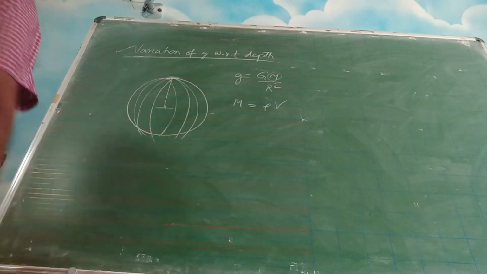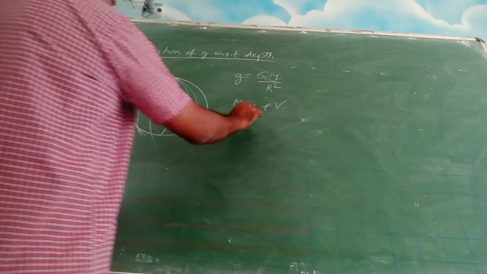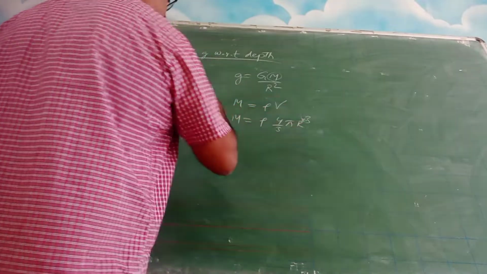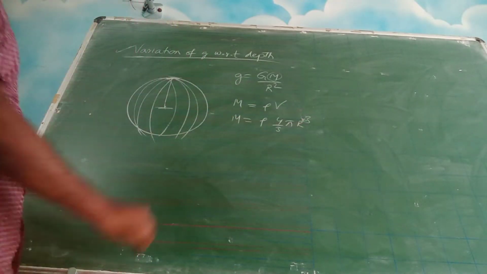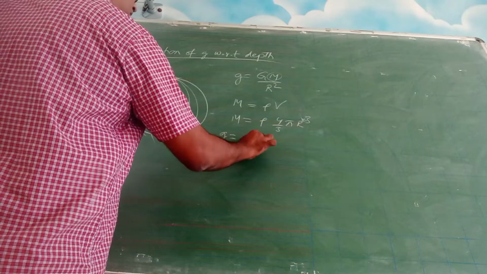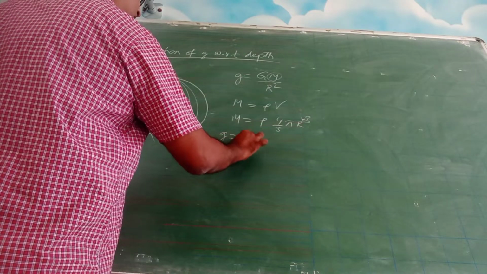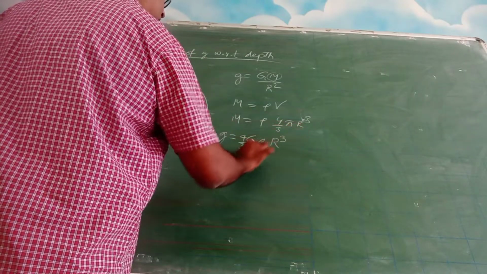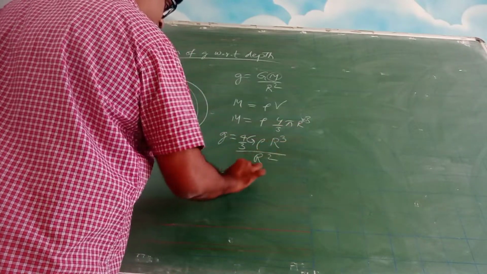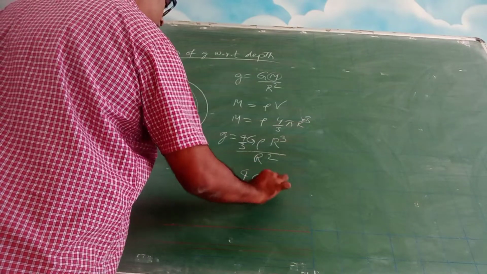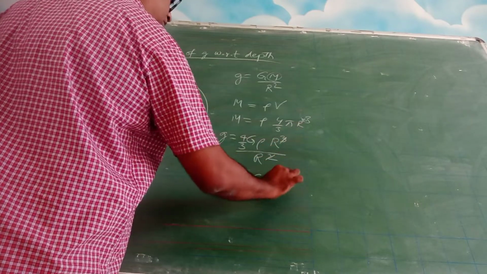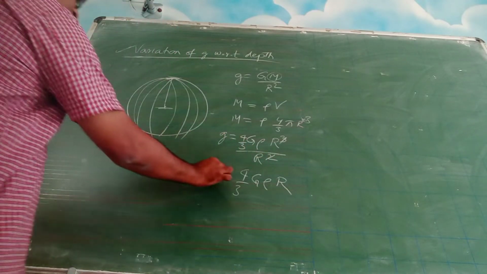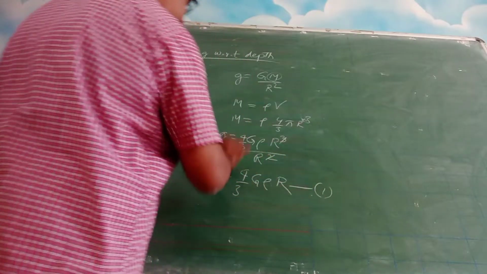So we are assuming this to be a spherical shape. So what is the volume? So rho into 4/3 pi r cube. This is the mass. So your g value becomes G into, you take 4/3 common, rho and r cube divided by r square. So it is 4/3 pi G rho, this is gone, only r left. Okay, 4/3 pi G rho r. This value is at the surface, right?